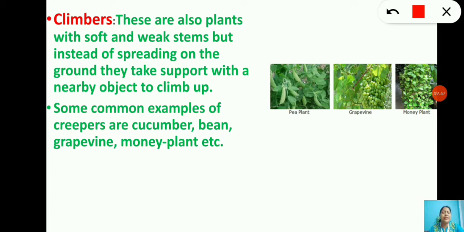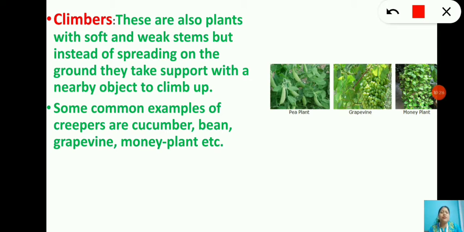So now the next category is climbers. These are also plants with soft and weak stems, but instead of spreading on the ground, they take support with a nearby object to climb up. So children, as the name suggests, climbers means the plants which climb. They also have weak stems, but instead of spreading on the ground, they take support with nearby objects to climb up. Hence they are called climbers.